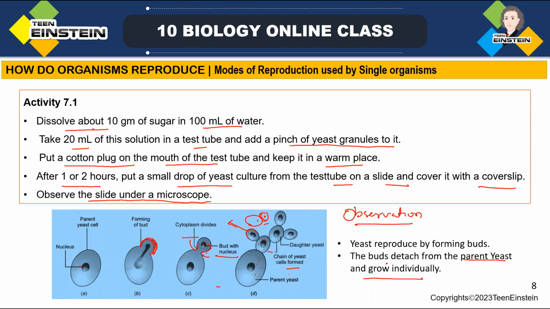So here you can see the growth of that. We can see yeast cells are reproducing by forming buds. Okay. On the slide, what you can see is a white mass.